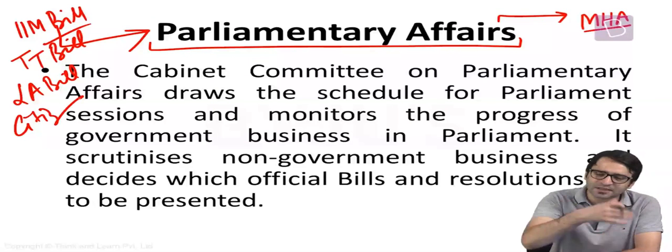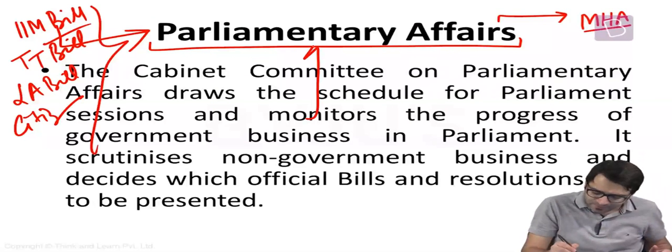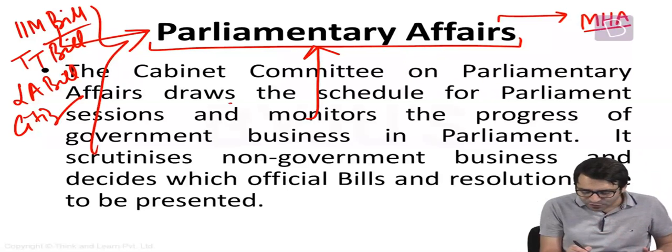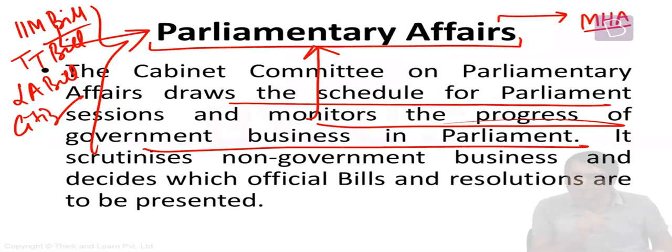We will take the Citizenship Amendment Bill in the next session of the Indian Parliament. All these decisions are taken by the Cabinet Committee on Parliamentary Affairs. That means the Cabinet Committee on Parliamentary Affairs draws the schedule for Parliament sessions and monitors the progress of government business in the Parliament. What is this government business?